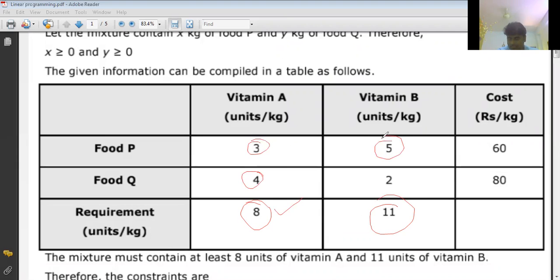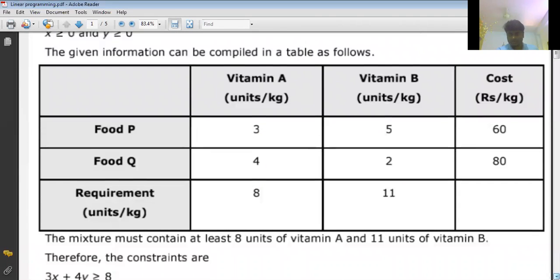And 5x plus 2y is greater than or equal to 11. Like that we need to form the constraints, correct? And now tell me, what is our objective function? What is our cost function? 60 into the number of kgs of food 1, 60x plus 80y. So that is our main objective function. Clear?